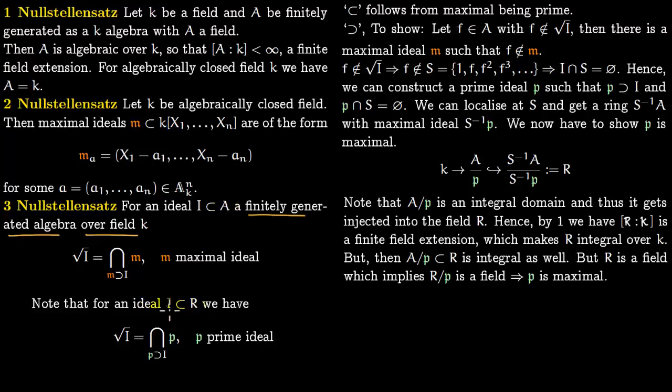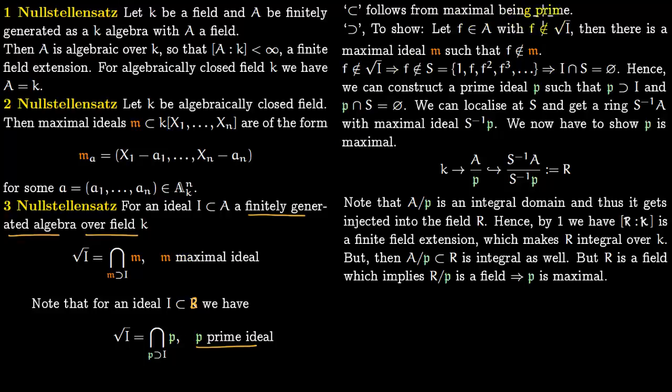Notice that for an ideal I in any ring B, the radical of I is just the intersection of all prime ideals which contain this ideal I. Here we are saying maximal ideals. First thing you notice is that maximal ideals are prime.